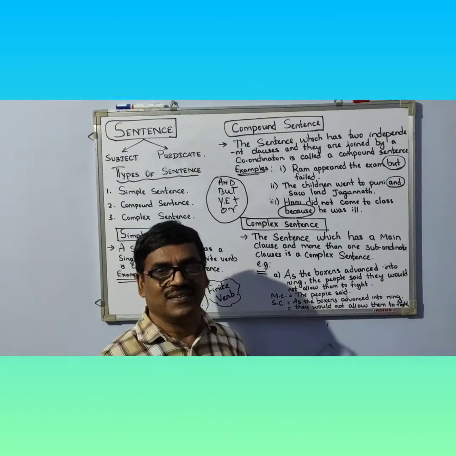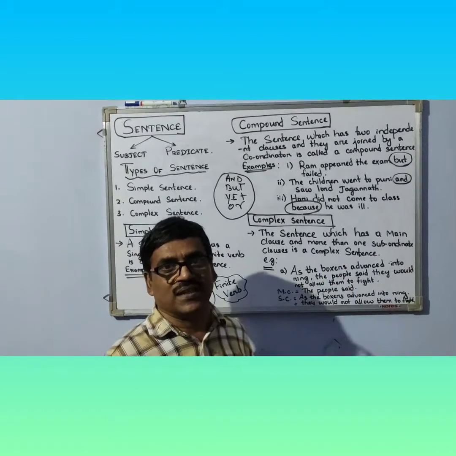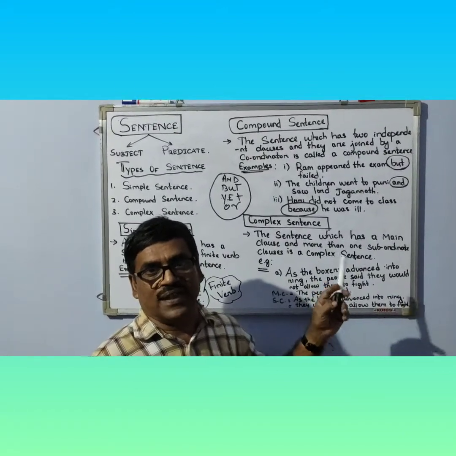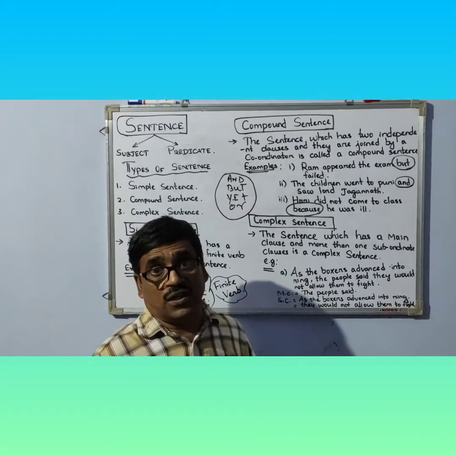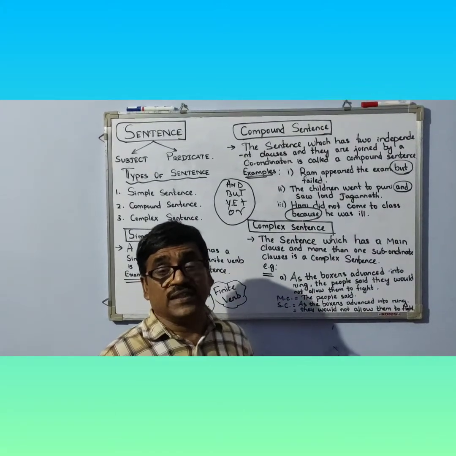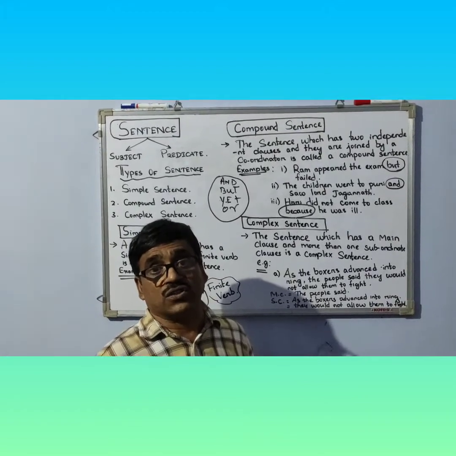Dear students, there are various kinds of coordinators, just like and, but, yet, or, either or, neither nor, not only but also. These are called correlative conjunctions. What do you mean by correlative conjunction?